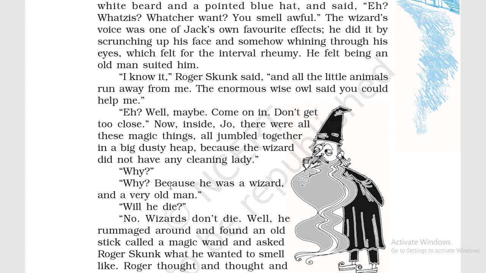Well, maybe. Come on in, don't get too close, so he says okay, I can help you, it is possible. Then he asked him to come inside his house, but he again instructed him, don't come too close to me. But why? Because he is smelling very bad. Now inside, Joe, there were all these magic things all jumbled together in a